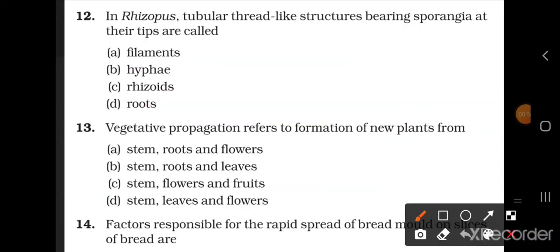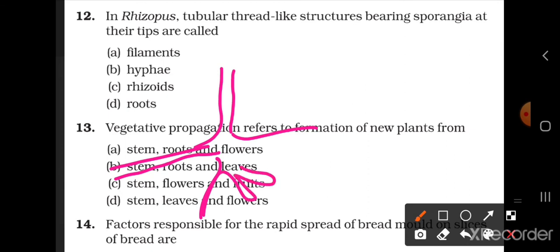Question number 12. In rhizopus, tubular thread-like structures bearing sporangia at their tips are called filaments, hyphae, rhizoids or roots. So before giving the answer, you should know the structure of a rhizopus. Rhizopus is a saprophytic fungus and its body is made up of three types of hyphae. And these three types of hyphae together form the mycelia. Okay, so let's see the structure. You must have drawn it in your copy, or it is there in your book also, in NCERT book.